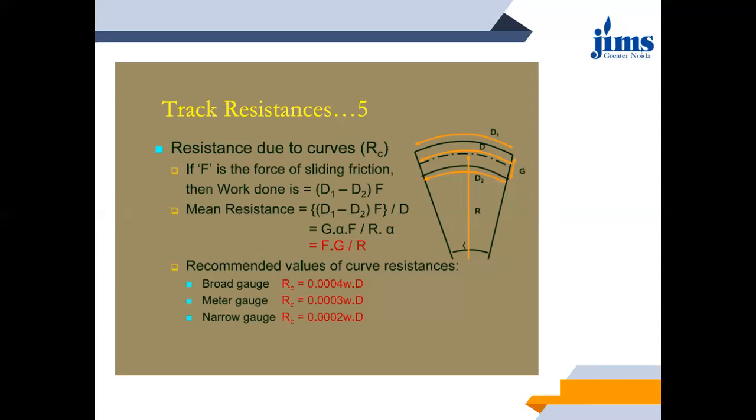Okay, so this resistance due to curve is again given by what? There are certain recommended values of curve resistance calculated by Indian Railways, which are given as follows for broad gauge, meter gauge, and narrow gauge. You can have a look over here. Okay. So for broad gauge, this resistance due to curve is given as 0.0004 W into capital D. Okay.